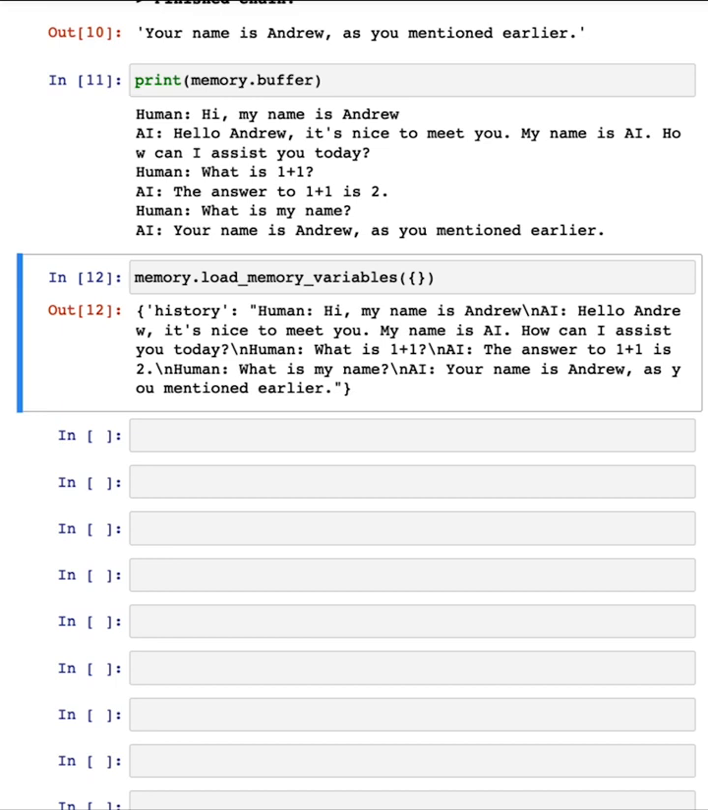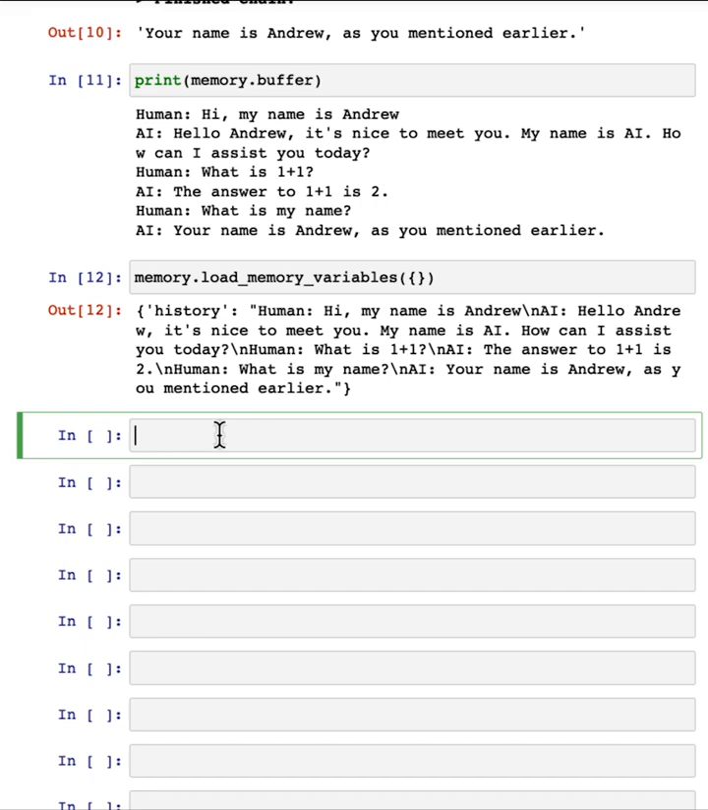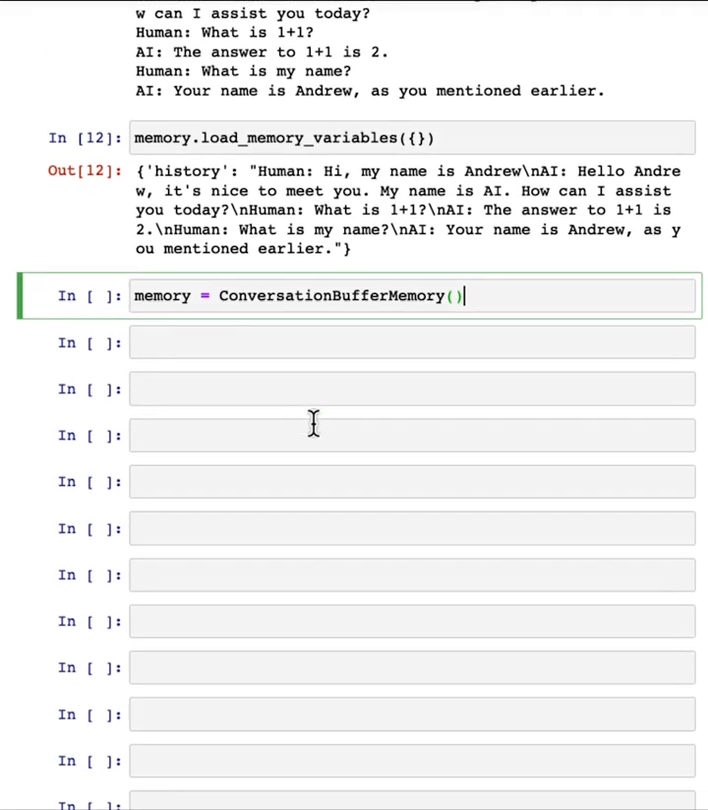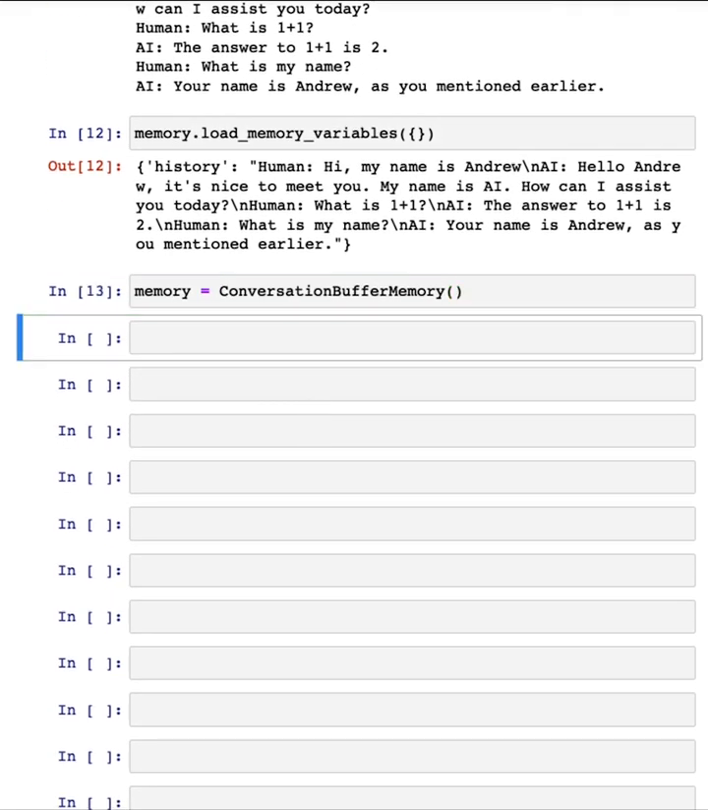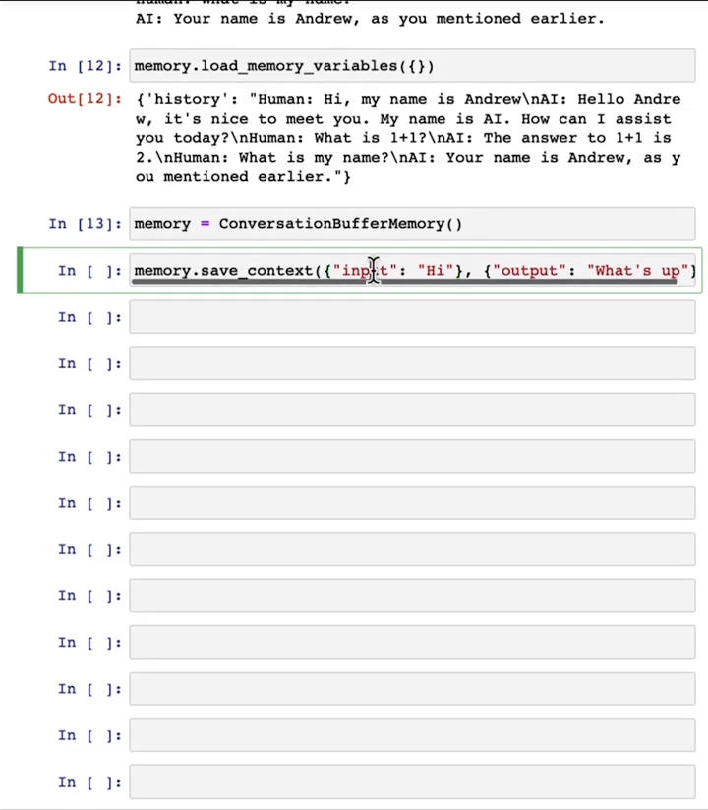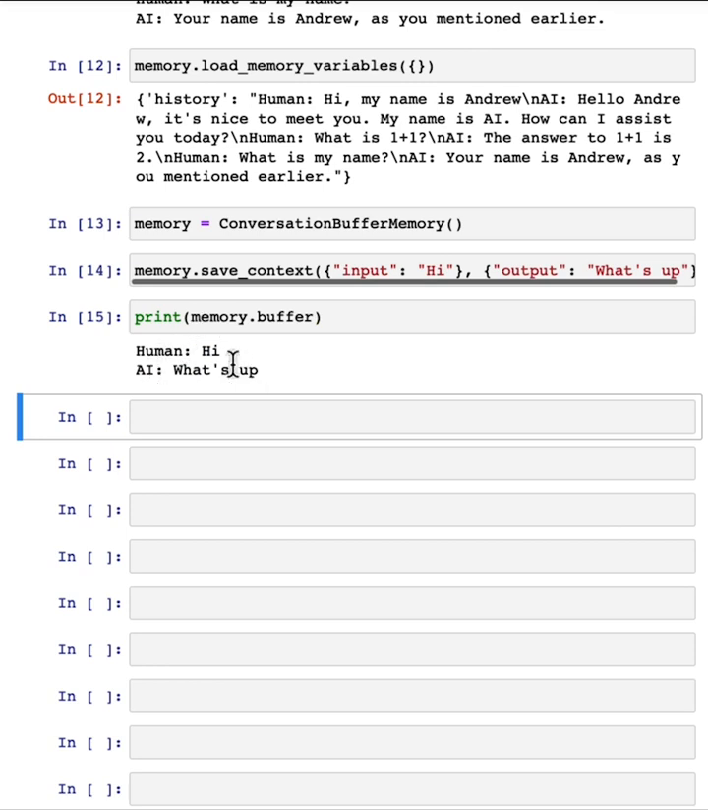I encourage you to pause the video and run the code. So the way that LangChain is storing the conversation is with this conversation buffer memory. If I were to use the conversation buffer memory to specify a couple of inputs and outputs, this is how you add new things to the memory if you wish to do so explicitly. Memory.save context says, hi, what's up? I know this is not the most exciting conversation, but I wanted to have a short example. And with that, this is what the status of the memory is.